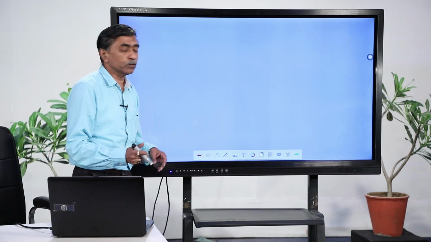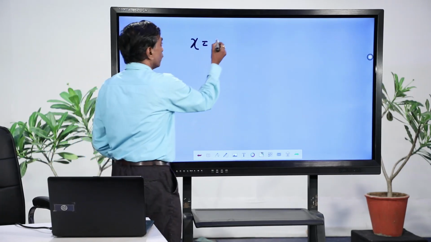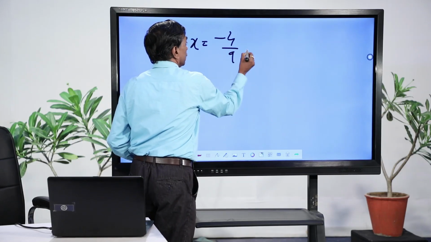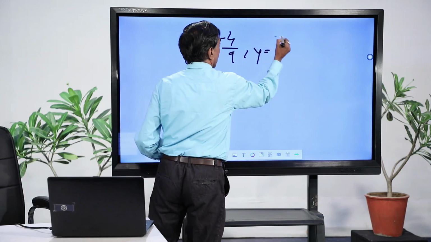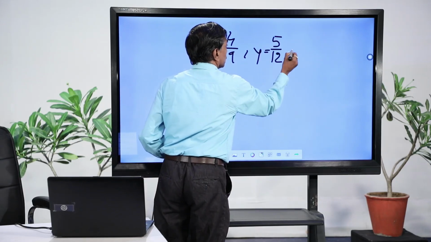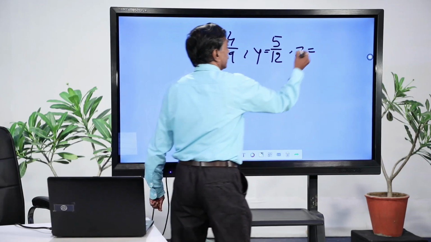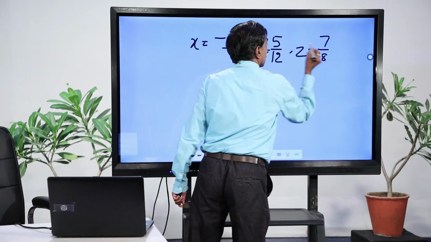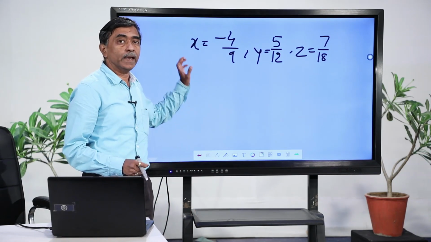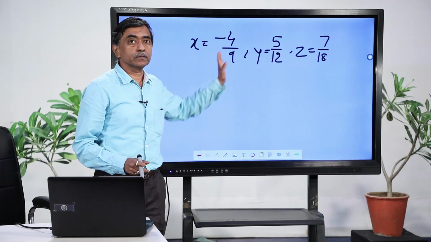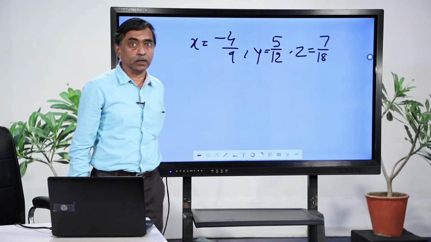So, I am just taking one example here. We take x equal to minus 4 by 9, y equal to 5 by 12, and z equal to 7 by 18. I am talking now in terms of some literals, giving them x, y, z. x is one rational number, y is another rational number, z is the third rational number.